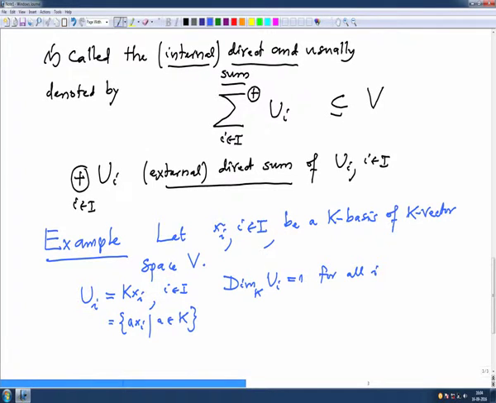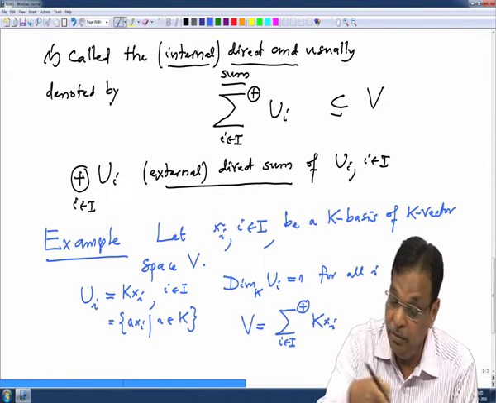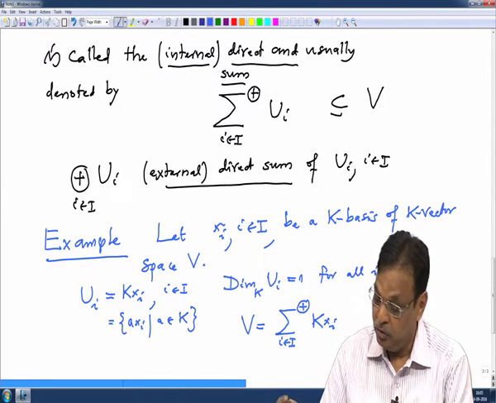And in fact the whole V is an internal direct sum of all these k xi's. This is clear because first of all V is a sum, because every element of V is a k-linear combination of these xi's, since this is a basis. And not only is it a k-linear combination, such a combination is also unique, the coefficients are uniquely determined, and that will make that map an isomorphism.